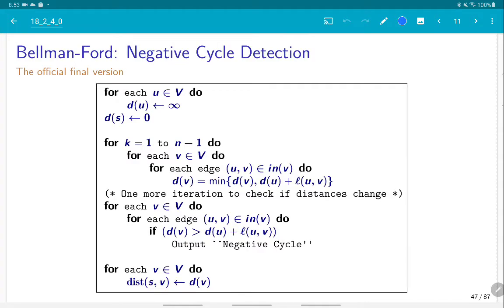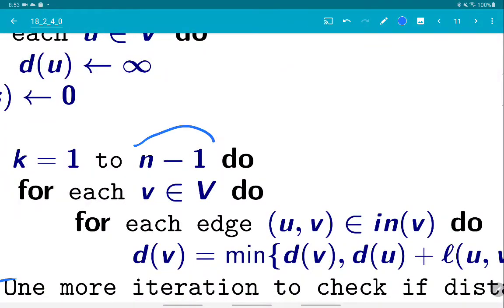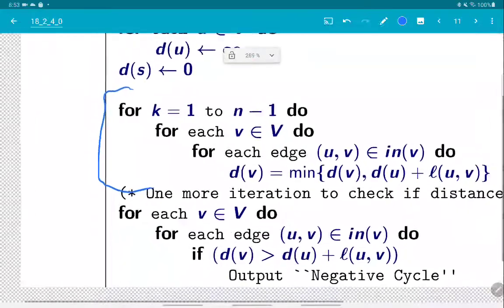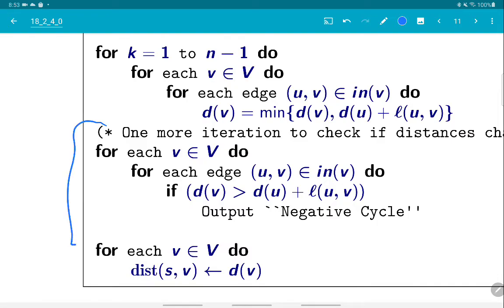So let's see what we are doing. We are doing the standard Bellman-Ford. Notice that we are back to the standard version where we do n-1 iterations at the top level. But then we do one final iteration and check whether one of the distances changes.